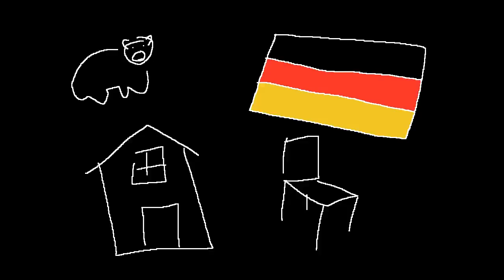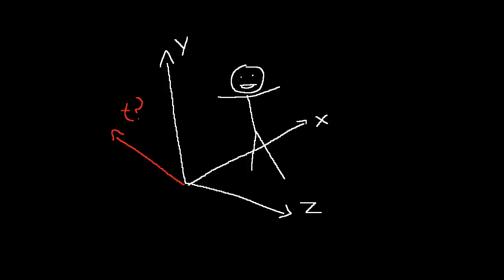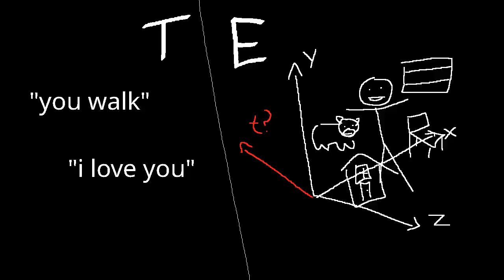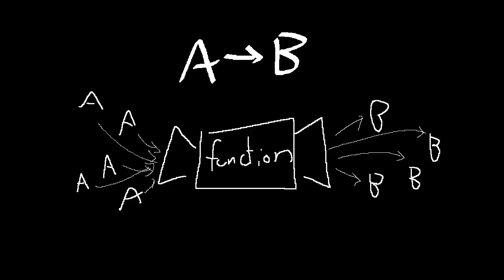a meaningful sentence. Entities are objects, like the bear, or Germany, or a wood house, or chair. They're people, places, or things that take up space and time in the universe. Let's call the type of propositions capital T and the type of entities capital E. Let's also write the type of functions from A to B as A arrow B.